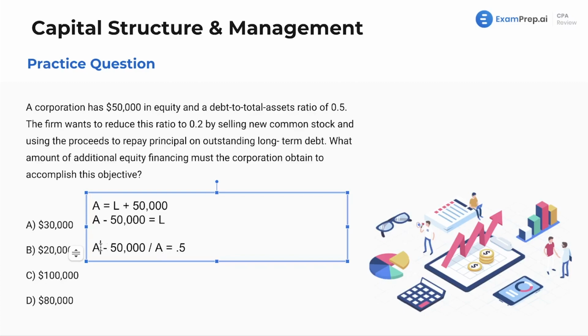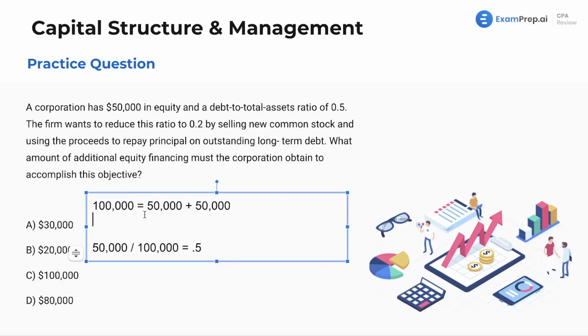I'll give you a second to think about it. What could we subtract? So we basically, right, we know we need a number that'll give us the 0.5. What's half? So here, spoiler alert, we're going to just double this to get to 100,000, because if you double it, it'll give you 0.5. 100,000 minus 50 gives us just 50. 50 divided by 100 gives us 0.5. Now, what do we know with that? We know that assets are 100,000, and because of that, liabilities must be 50,000 as well.